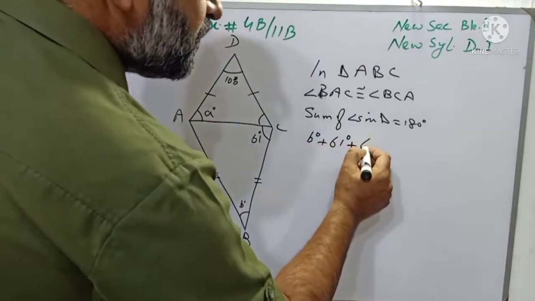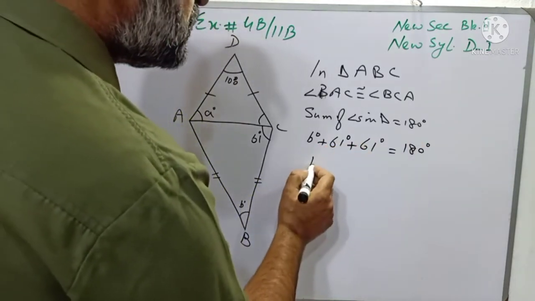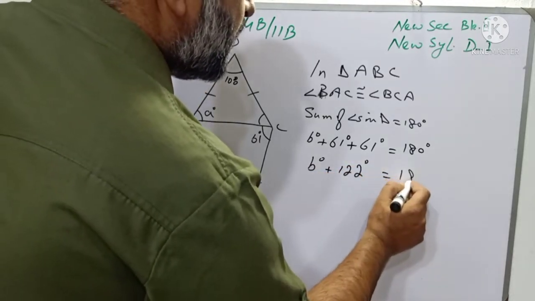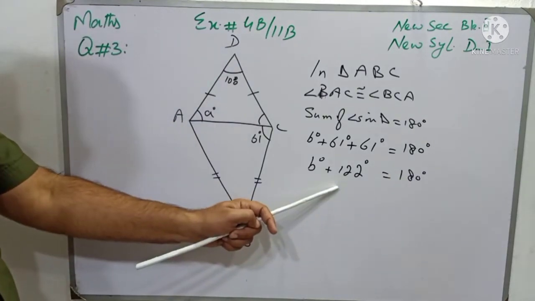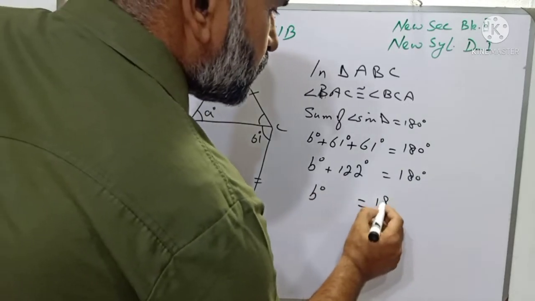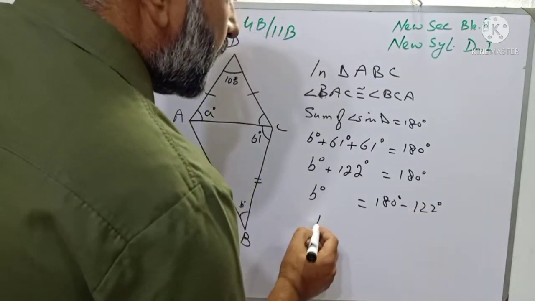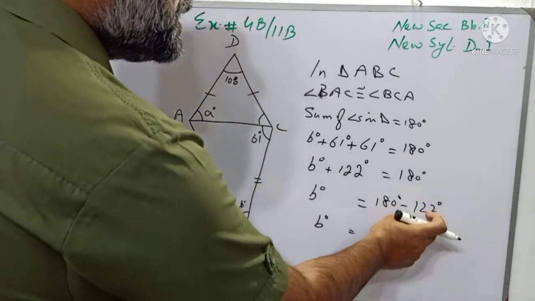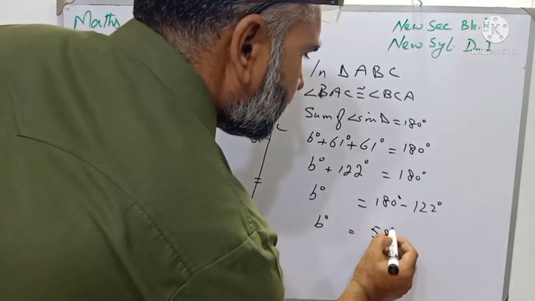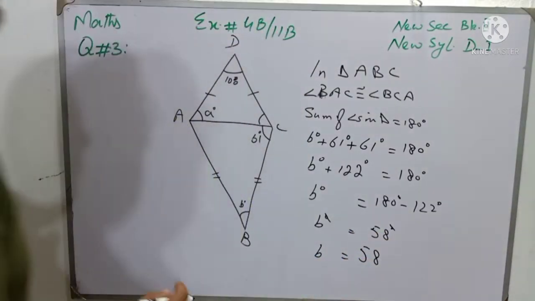Again this angle is 61 degree, and that is equal to 180 degree. 61 plus 61 will become 122 degree, equal to 180 degree. 122 is plus on the left side, when we transfer it to the other side it will become minus. So B degree is equal to 180 degree minus 122 degree, and B degree will be equal to what? We will subtract 122 from 180 and we will have 58 degree. Degree will be cancelled with degree, and the value of B is 58 degree.